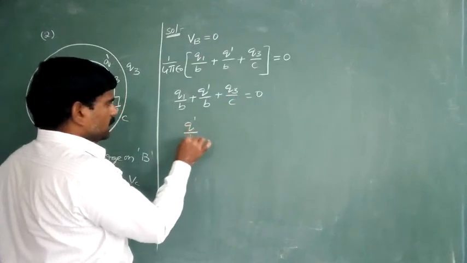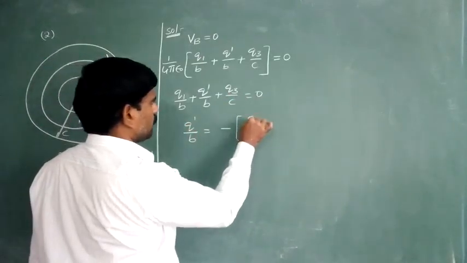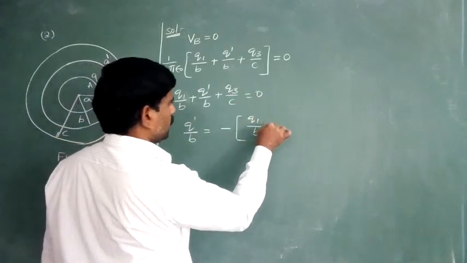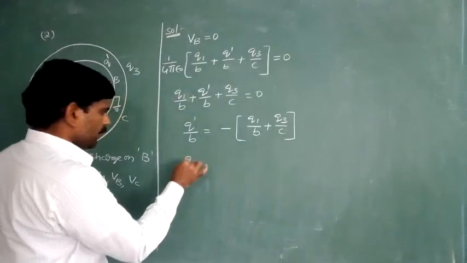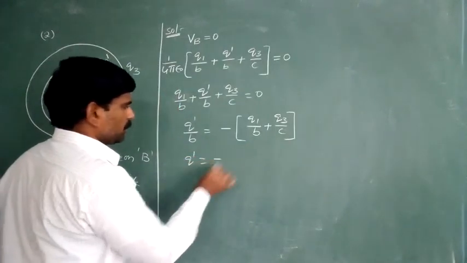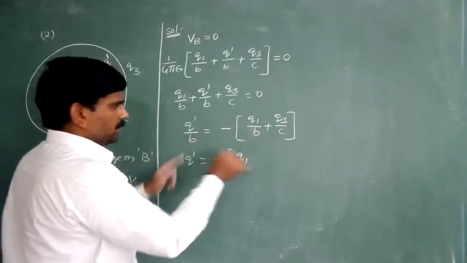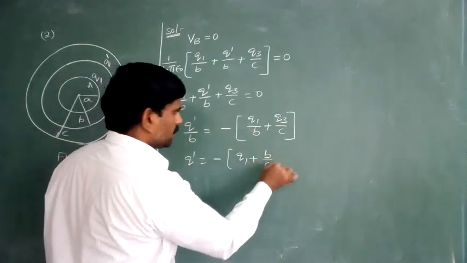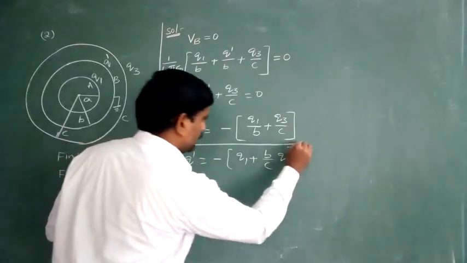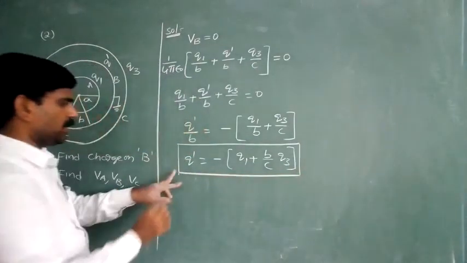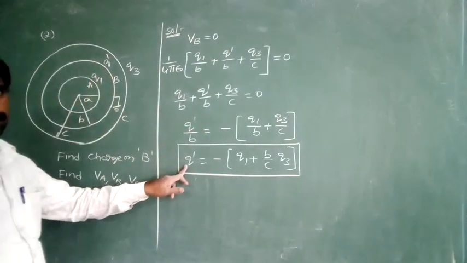Therefore Q dash by B is equal to minus of Q1 by B plus Q3 by C. So Q dash is equal to minus of Q1, plus B by C into Q3. This is the charge contained by the second shell.